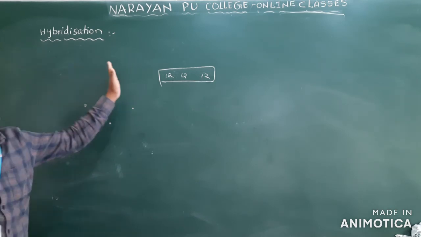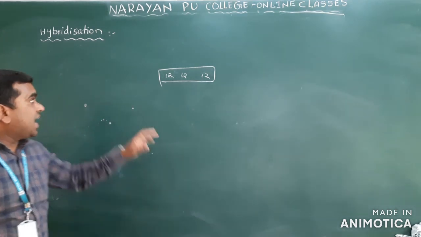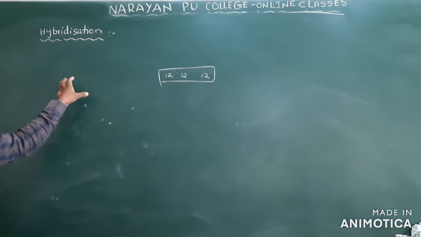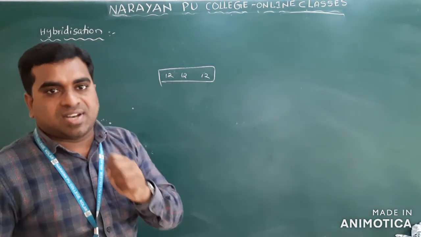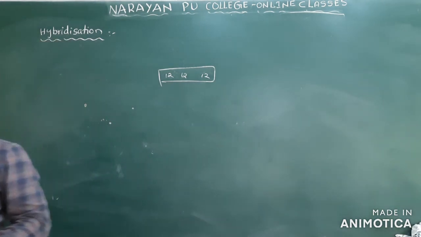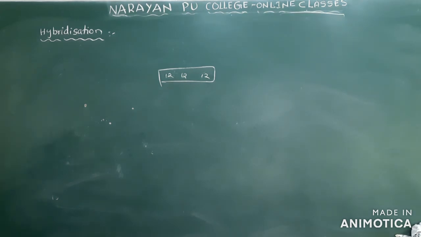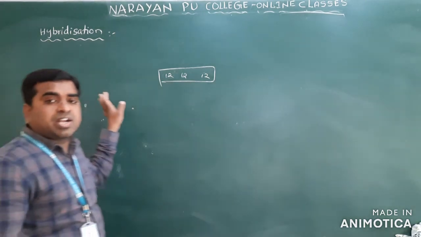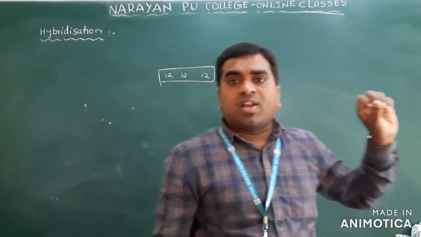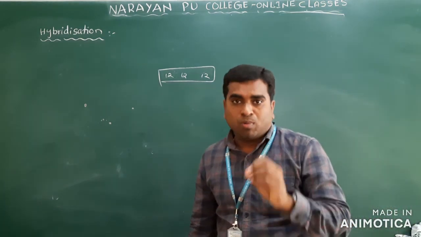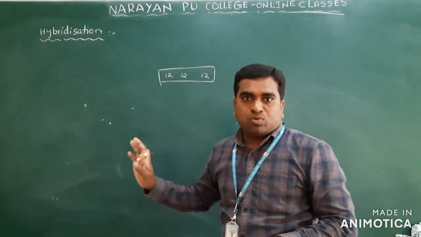Hybridization, that process we will call hybridization, and this was introduced by Pauling and Slater. It is a totally hypothetical concept, and it is introduced in order to explain the geometrical shape of polyatomic molecules. That I will write, and you have to note down.